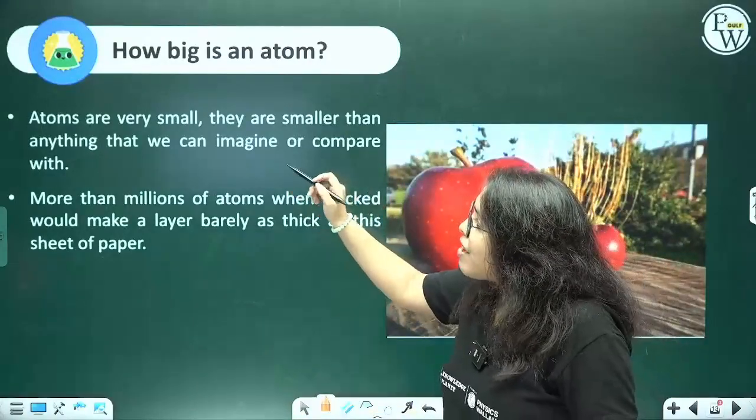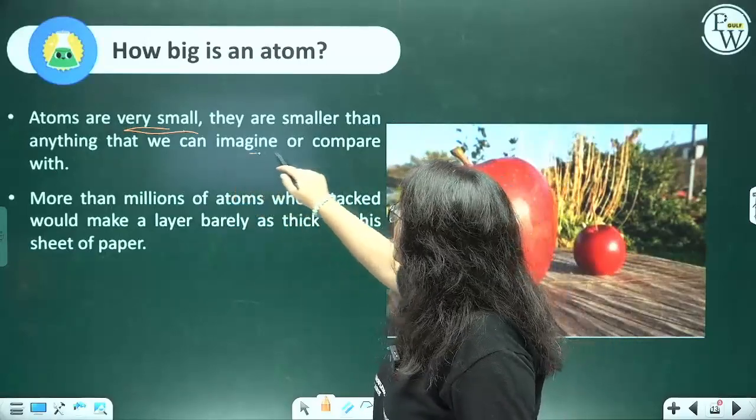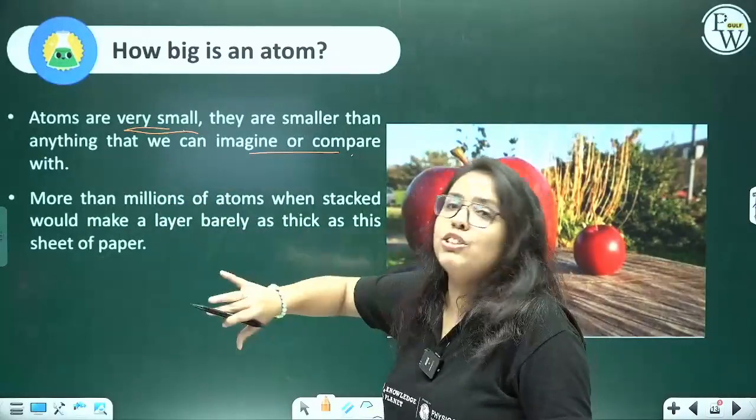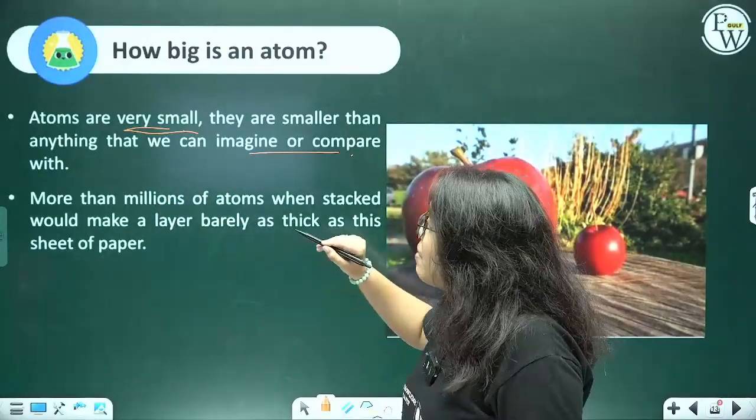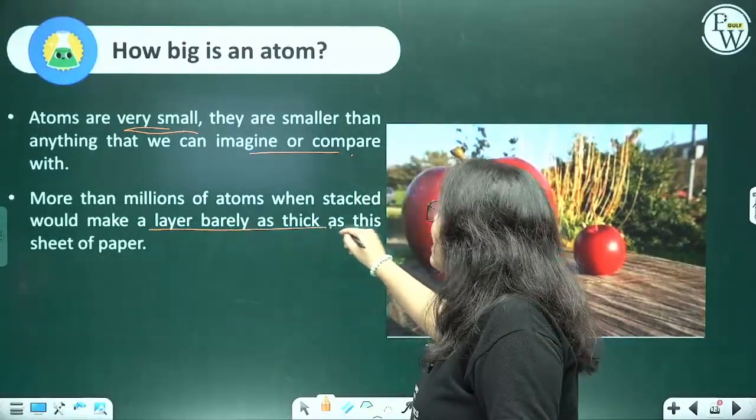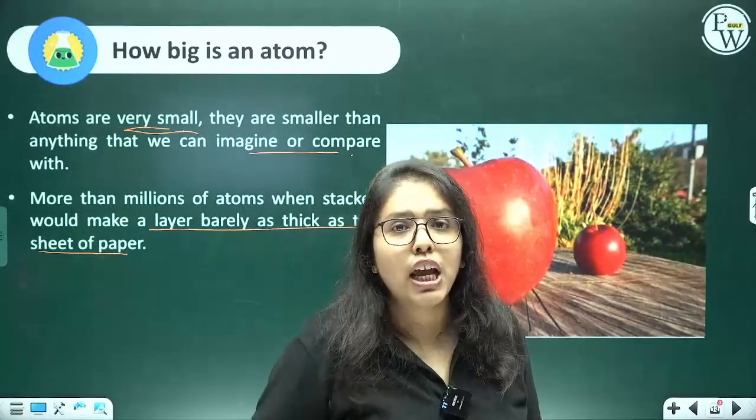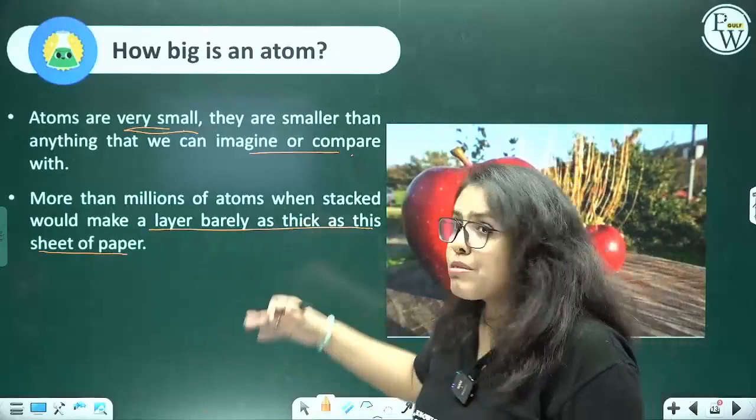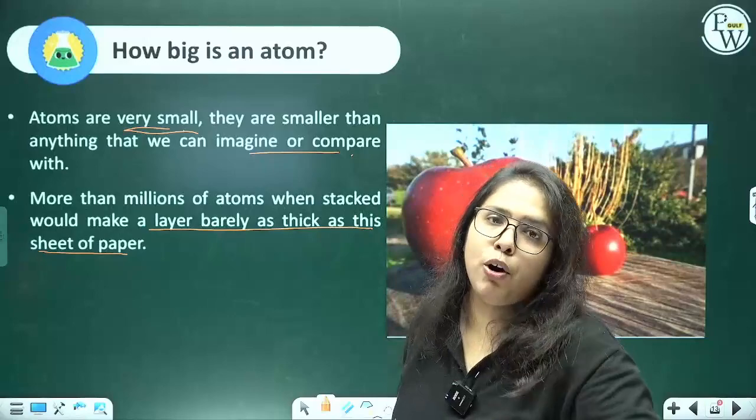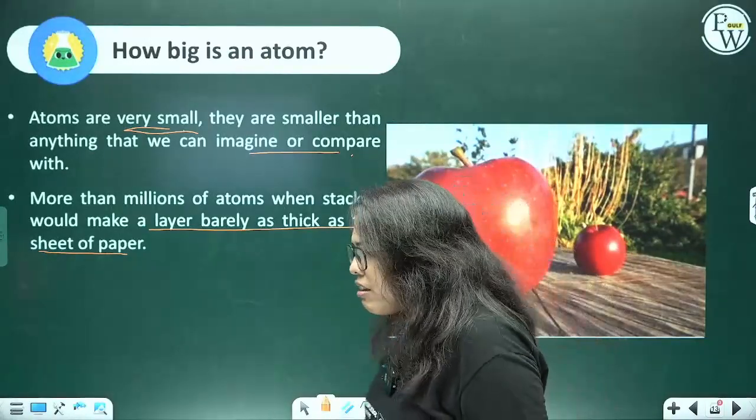So atoms are very small, so small that we can hardly imagine or compare them with anything. They are the smallest things that we can imagine or compare anything with, all right? And millions of atoms, when stacked together, would make a layer barely as thick as this sheet of paper, the sheet of paper that you're holding. When millions of atoms are stacked together, what you're able to hold is a thin sheet of paper on which you're taking down the notes, right? So these atoms are really tiny.